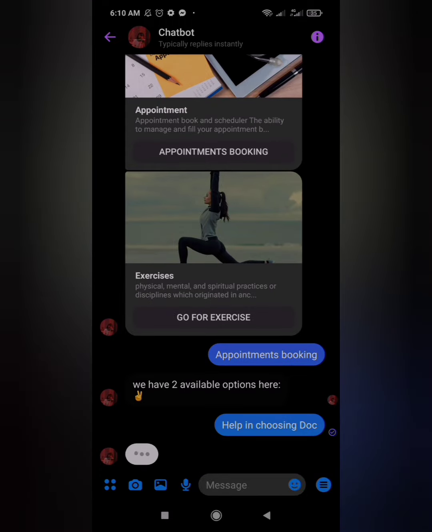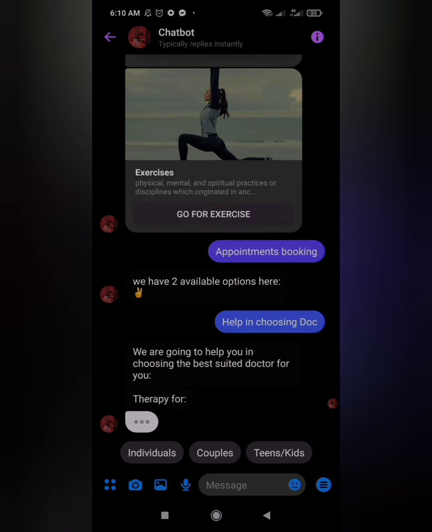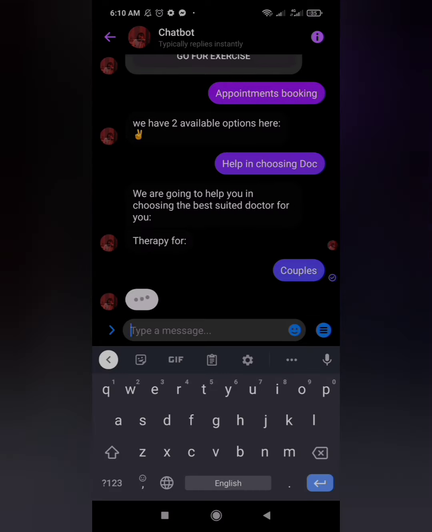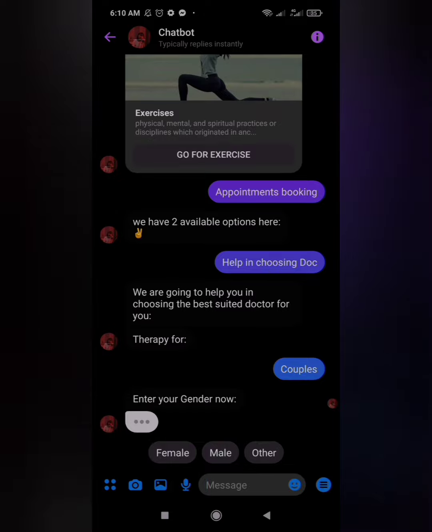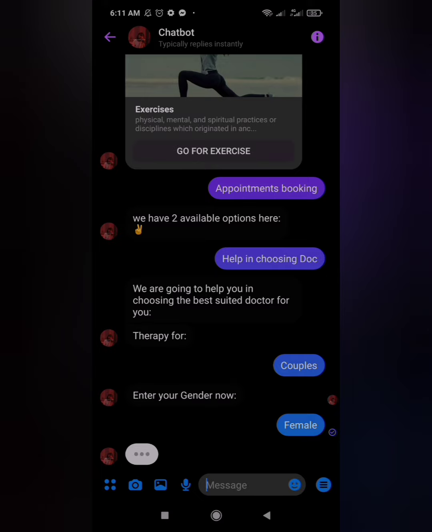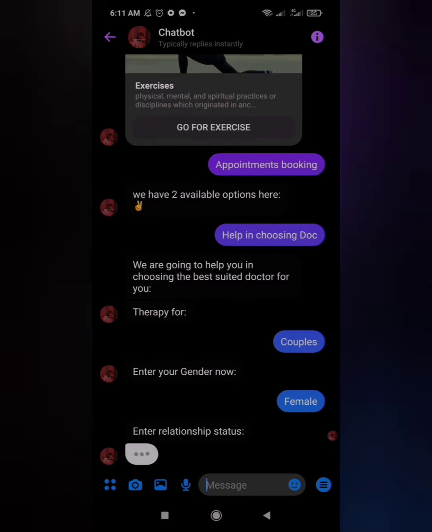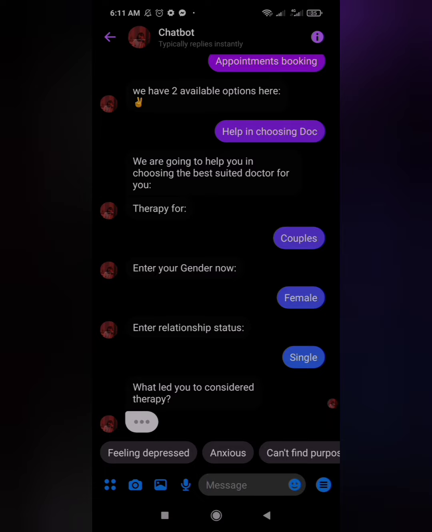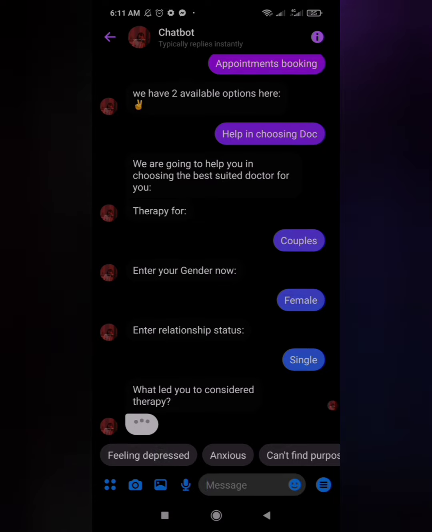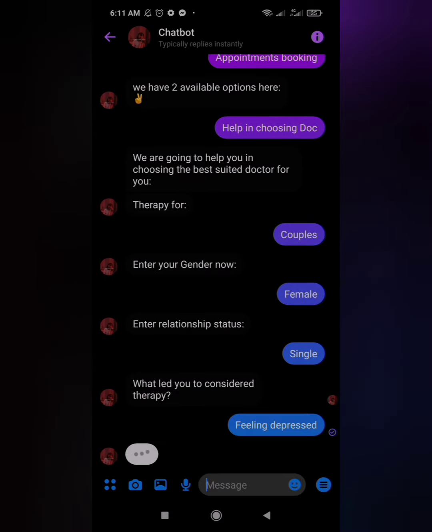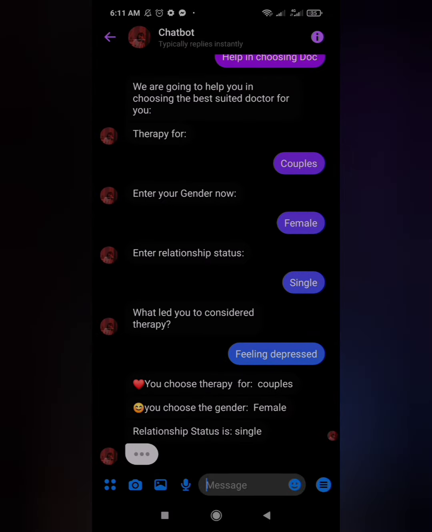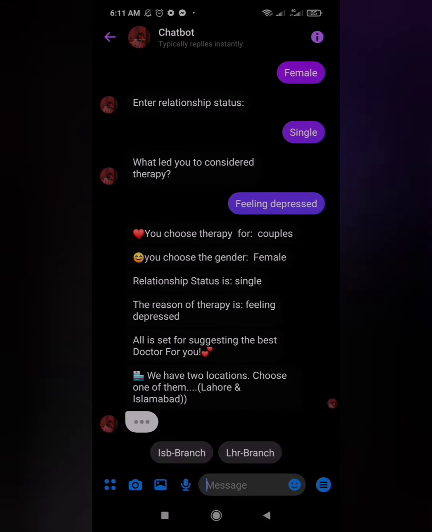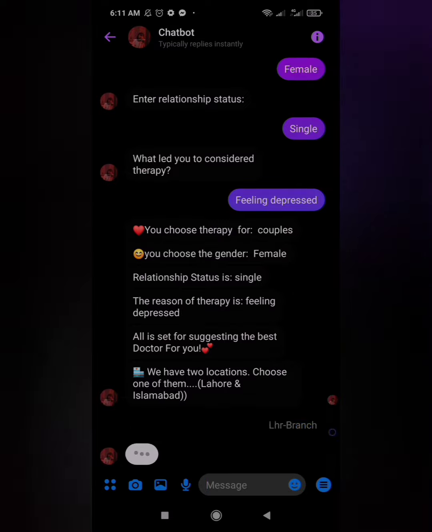Here the chatbot asks some basic questions that help the user choose the best doctor. The chatbot is asking for the gender. Let's enter female. Relationship status is single. Here are some reasons why you need to set an appointment. I am saying that I am feeling depressed. After that it gives us suggestions for clinics that we can choose, like the Islamabad clinic and the Lahore branch. I am going with Lahore.